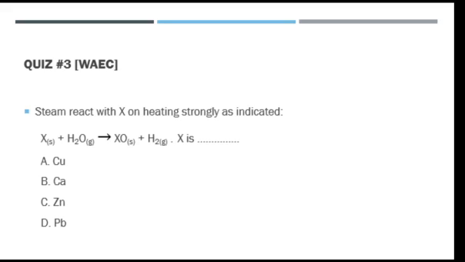So highly reactive metal we have here is calcium. And it reacts with cold water. There's no cold water there. We have steam in the question. Copper and lead are unreactive metals. They don't react. It's only zinc, which is fairly reactive metal, that reacts with steam to give you metallic oxide and hydrogen gas. So the correct option is C.